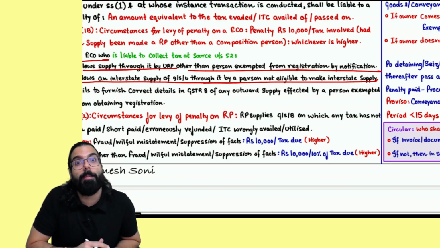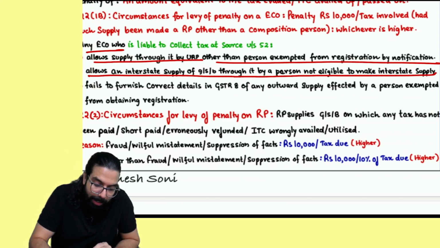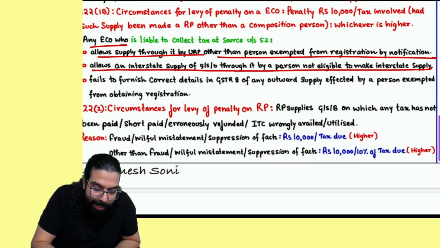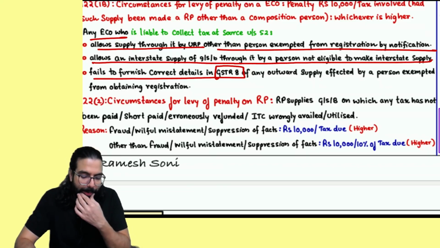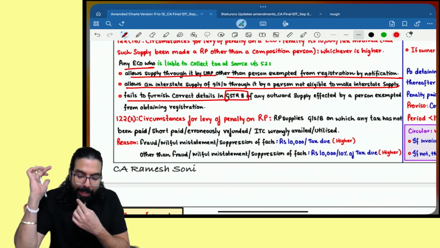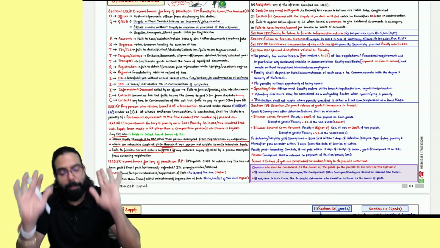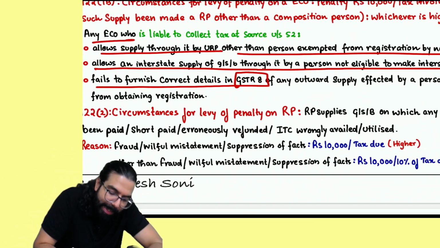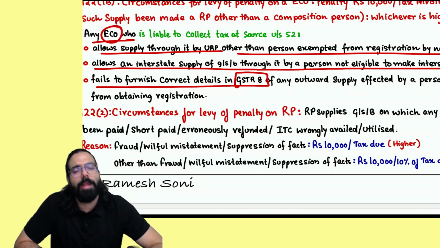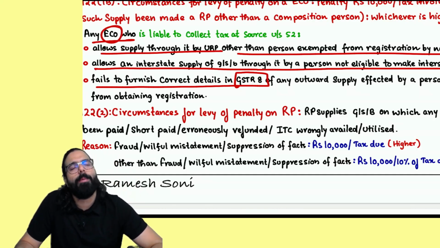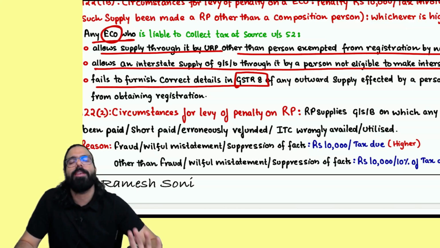A composition dealer registered on an e-commerce platform and supplying interstate, the e-commerce operator is liable for a penalty. Earlier they used to say, or any e-commerce operator who does not furnish correct details in GSTR 8. If you are an e-commerce operator and you're not furnishing the correct details in GSTR 8, you will be liable for a penalty. Now, earlier they were telling any e-commerce operator will be liable for a penalty.